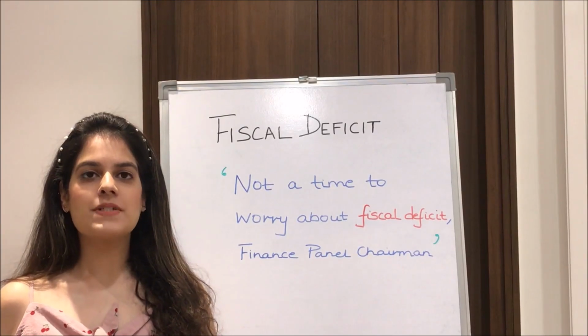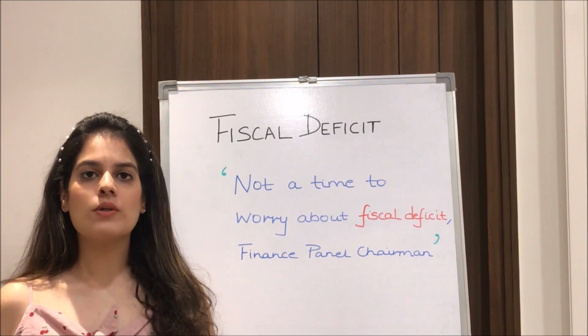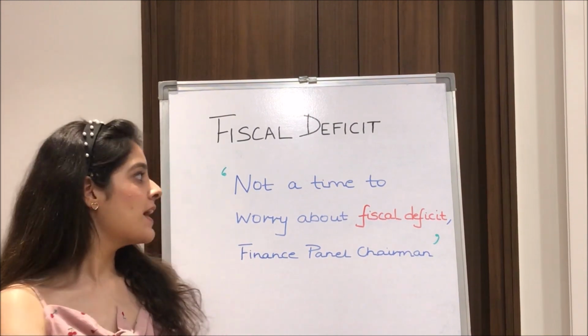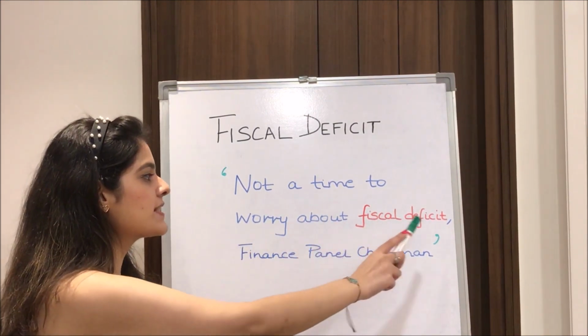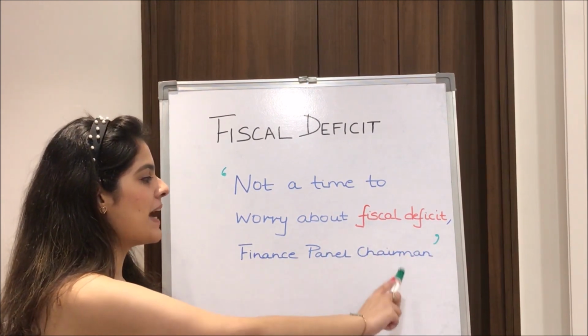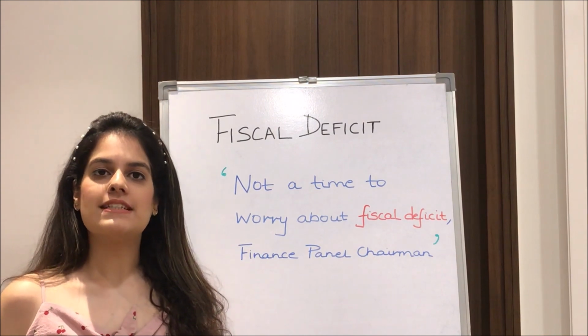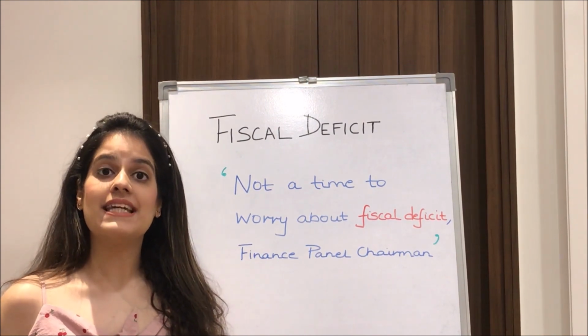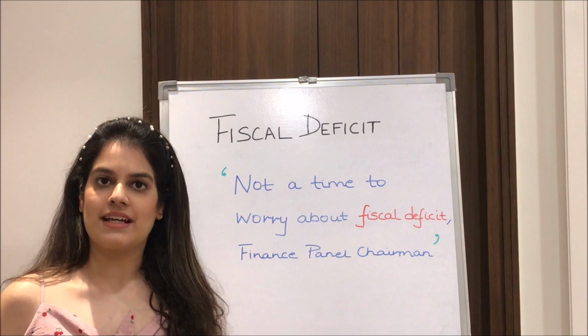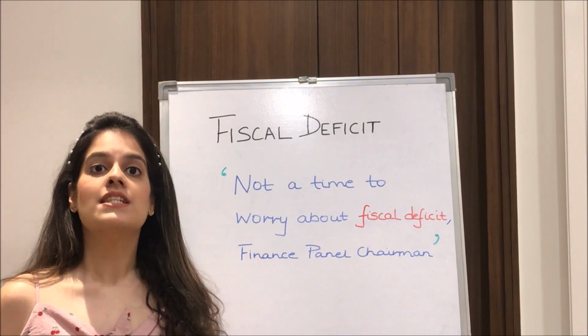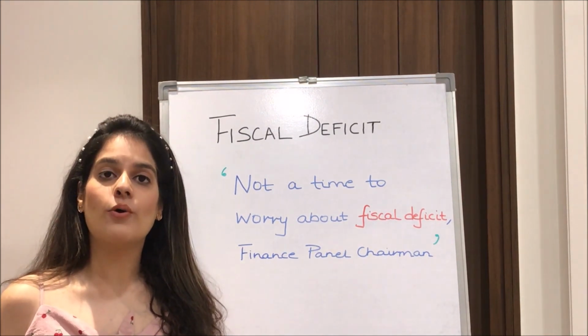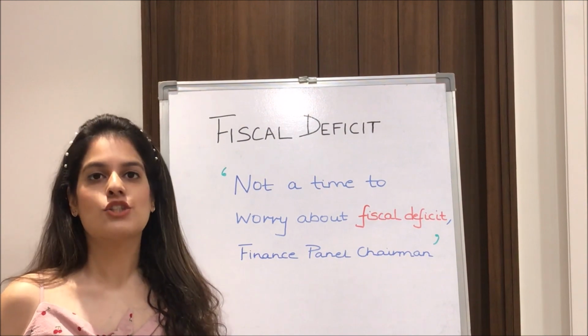So our first term is fiscal deficit. It was quoted in a newspaper as, "Not a time to worry about fiscal deficit," said the finance panel chairman. So what exactly is the fiscal deficit? Fiscal deficit is the shortfall of government's income over the government's spending. When the fiscal deficit is large, the government has to borrow heavily because of this shortfall.